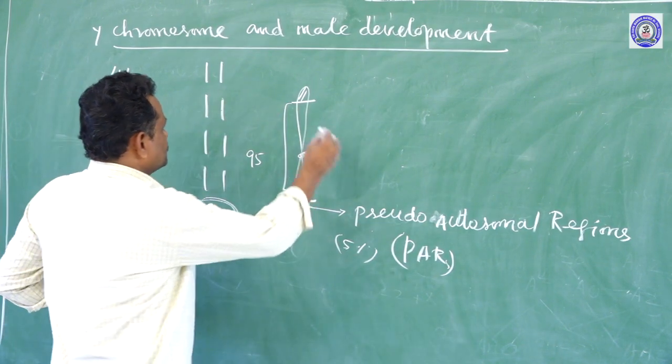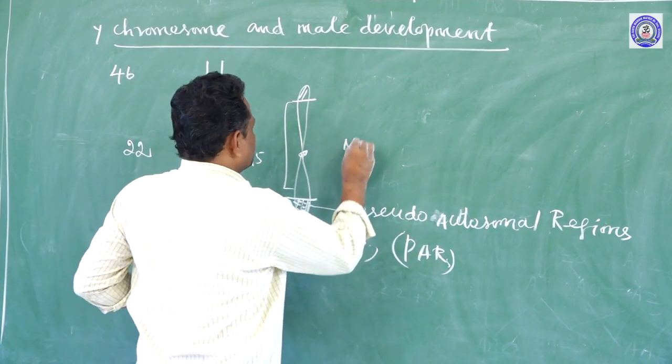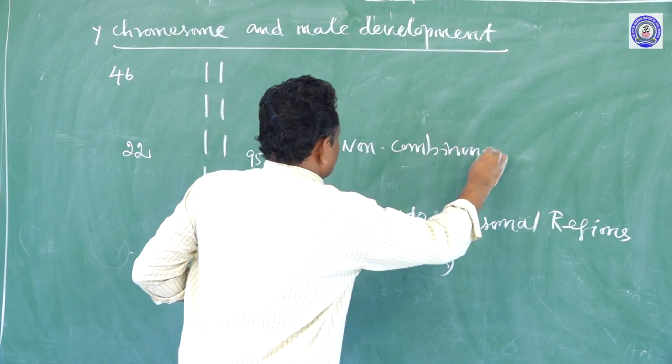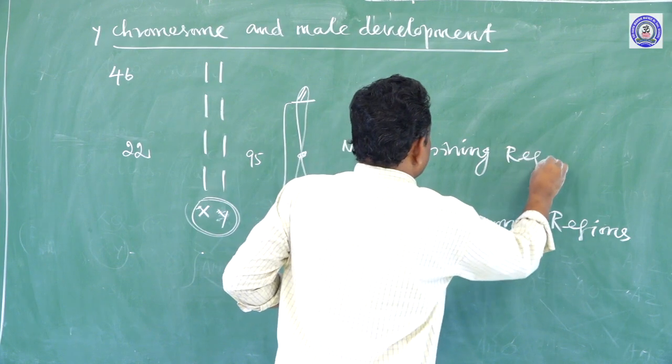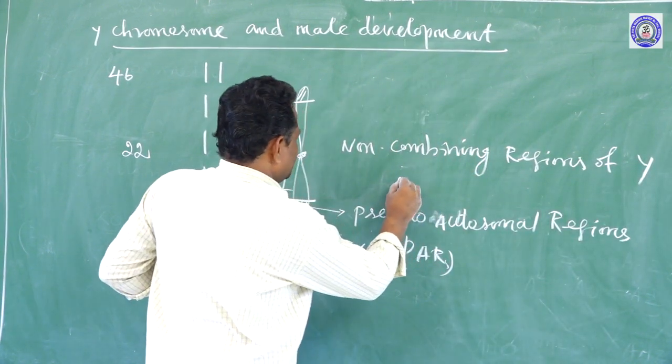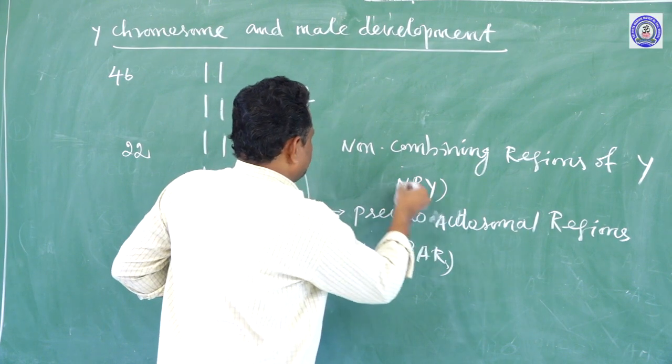The remaining 95% is called the non-combining regions of Y, called NRY.